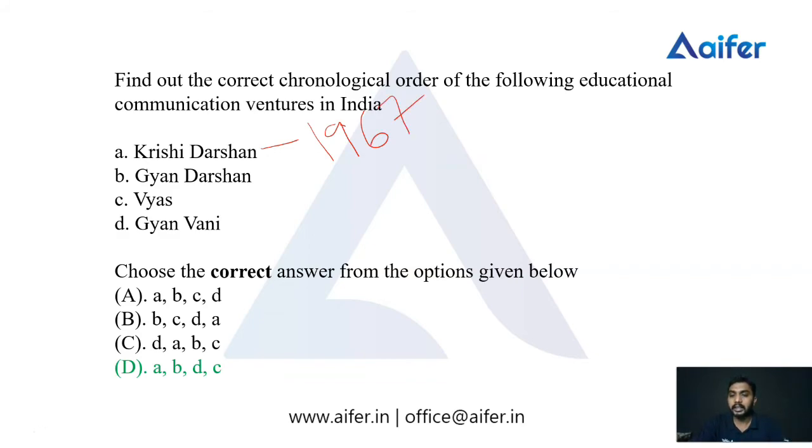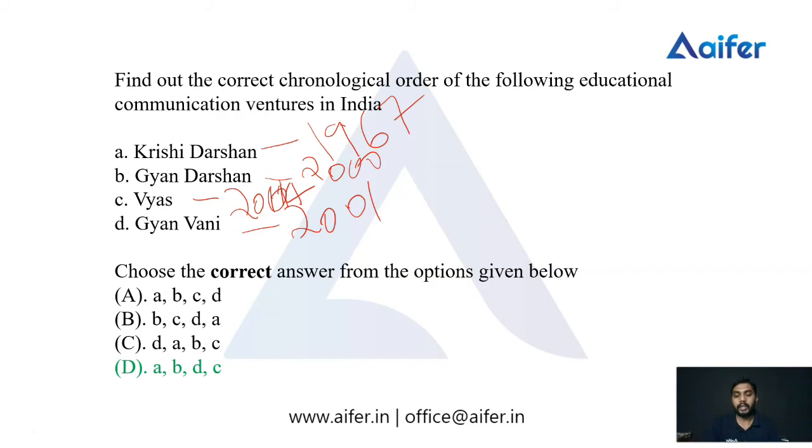Krishi Darshan was inaugurated in the year 1967, Gyan Darshan was introduced by IGNOU in the year 2000, Gyanvani was inaugurated in 2001, and Vyas in 2004. So don't forget: Krishi Darshan started in 1967, Gyan Darshan in 2000, Gyanvani in 2001, and Vyas was set up in 2004.